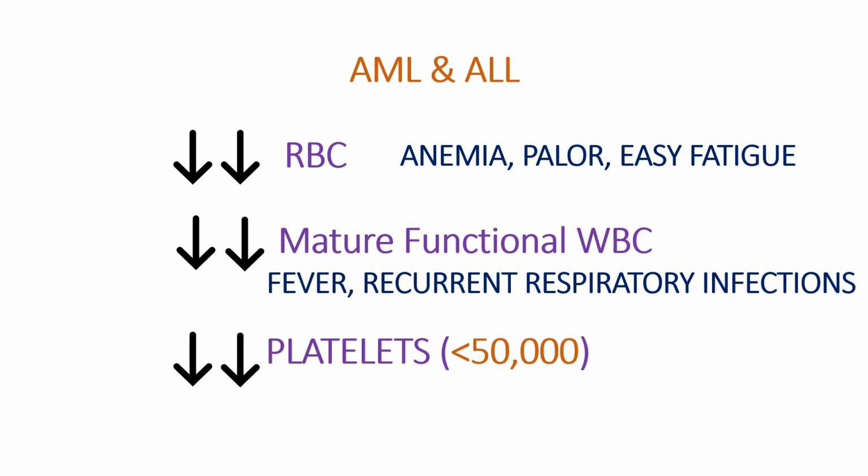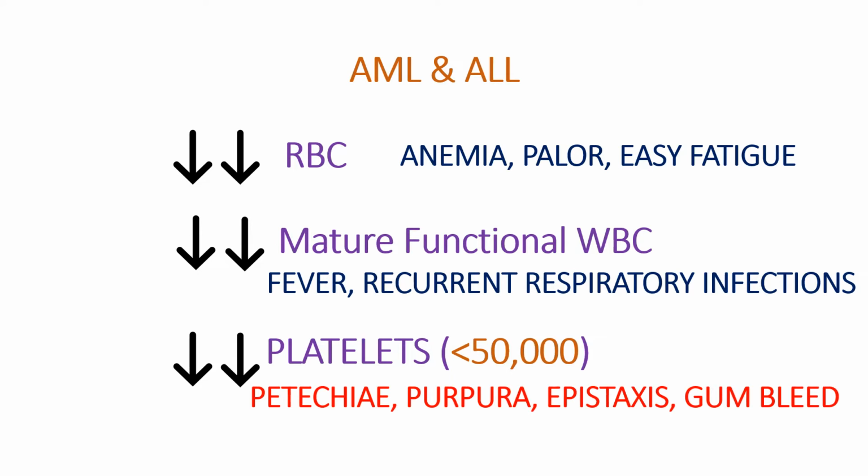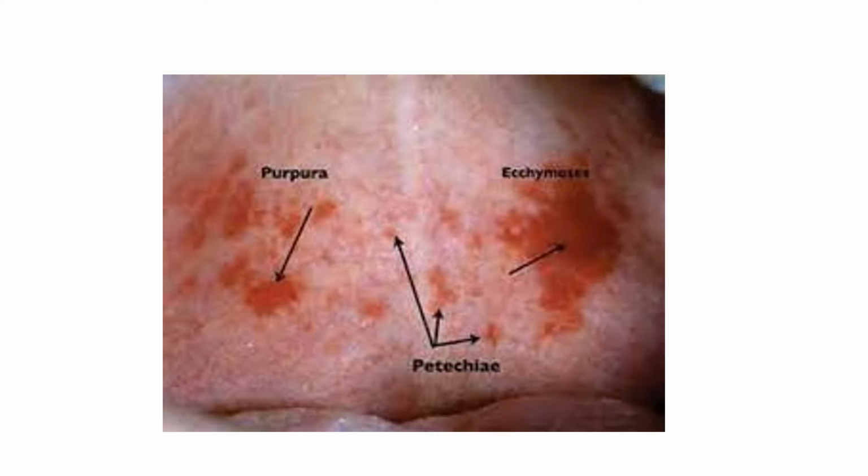We call this severe thrombocytopenia, and the patient will have symptoms of severe thrombocytopenia such as bleeding disorders. There are a lot of bleeding disorders such as petechiae and purpura. Epistaxis is where you bleed from the nose, and then also gum bleeds, which will lead to gum swelling later on. This is an example of how purpura, ecchymosis, and petechiae look. They are nothing but bleeding into the skin and mucous membranes. Depending on the size, we call them petechiae, ecchymosis, or purpura. But the idea here is that spontaneous bleeding has happened for the patient in the skin and in the mucous membranes.